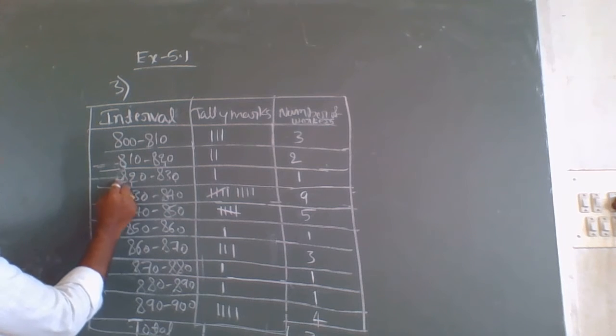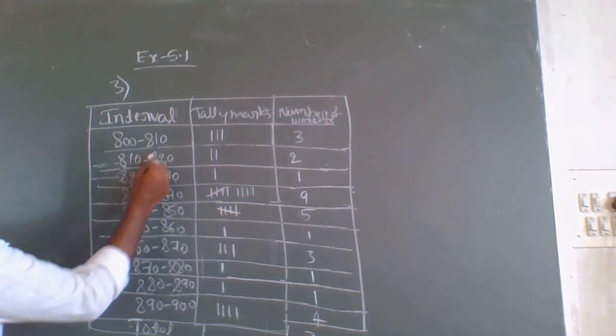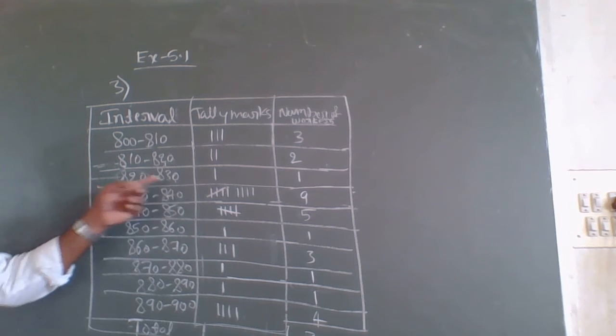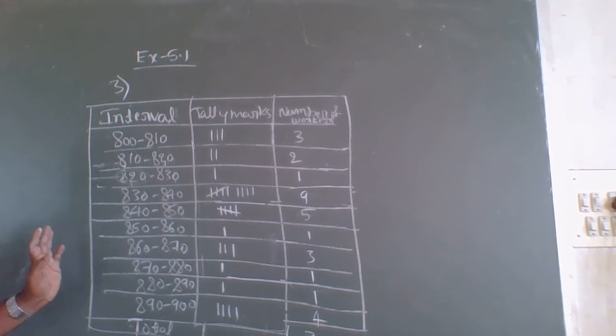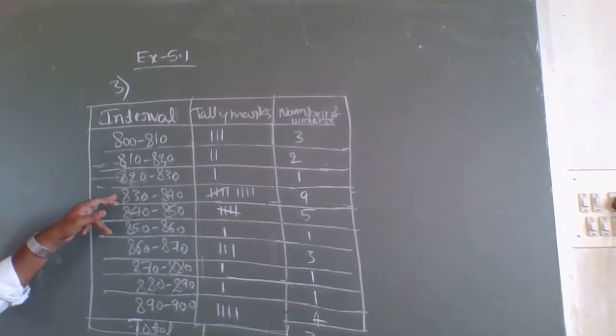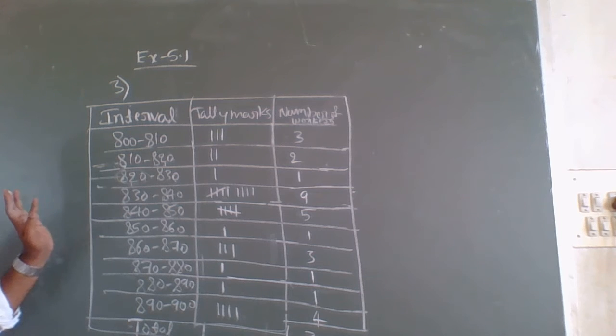So we should consider the lower limit, not the upper limit. Therefore 820 to 830 is considered, and so on. If the salary is 830, we consider 830 to 840 only.